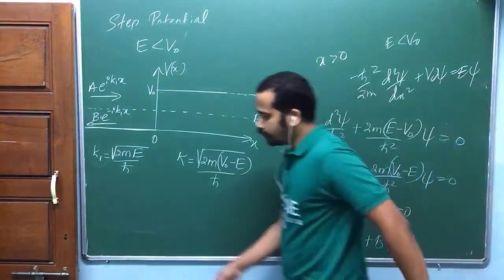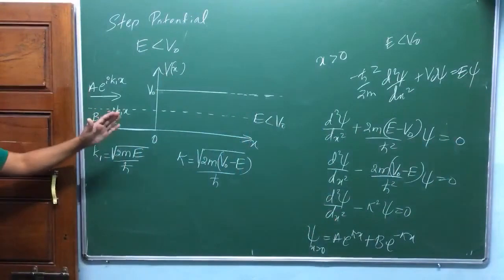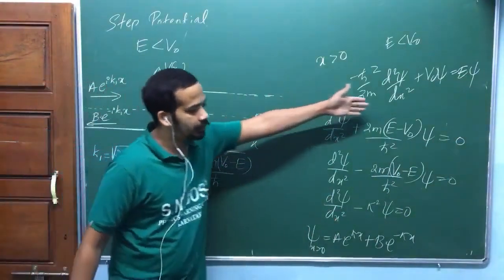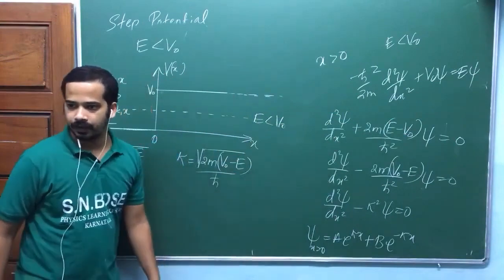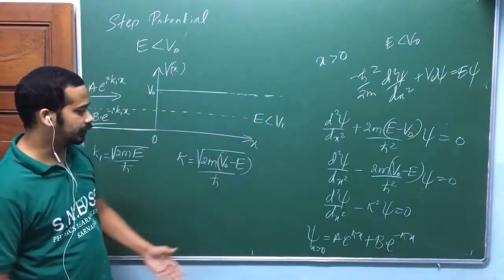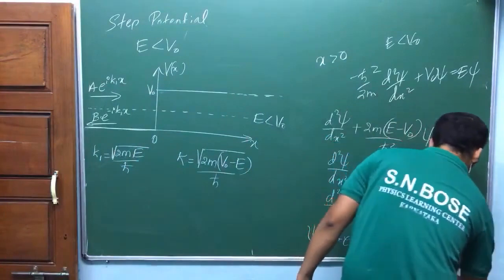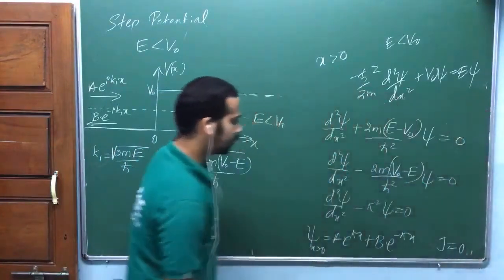Now, if you shoot the particle from here, there is no possibility that the particle can escape to plus infinity. This is a classically forbidden region. The particle is not freely flowing here. This kind of wave function has J equal to 0; there is no current density at all.